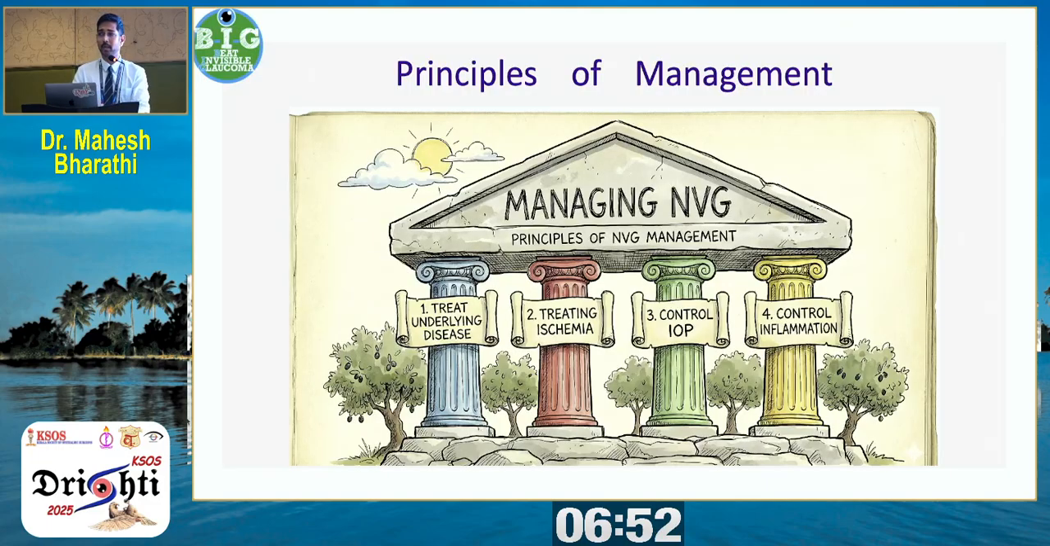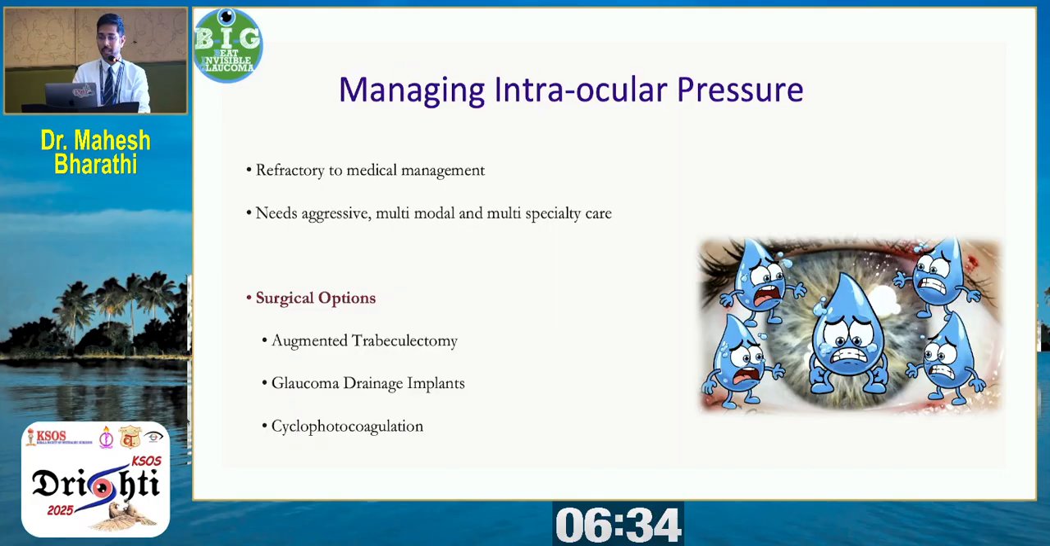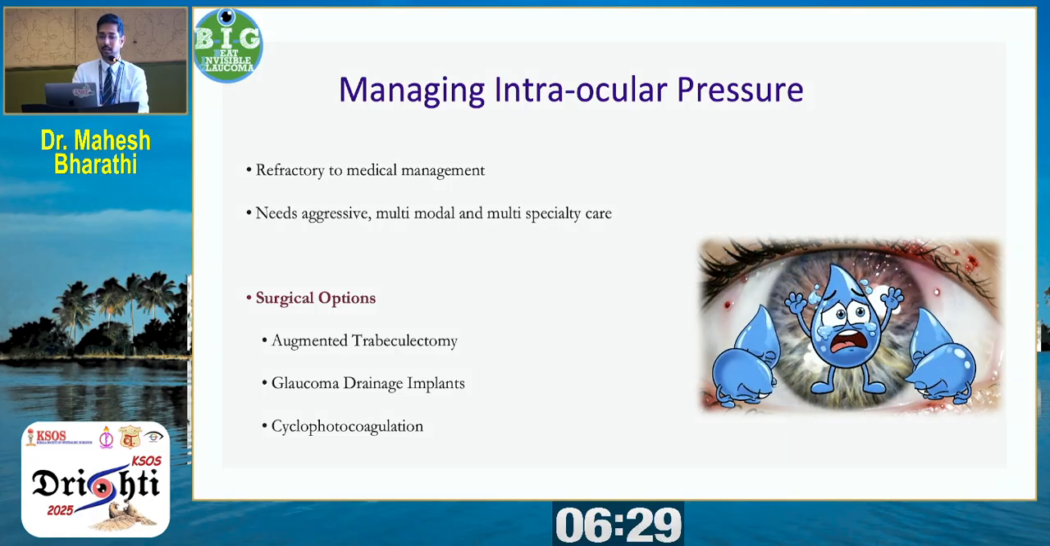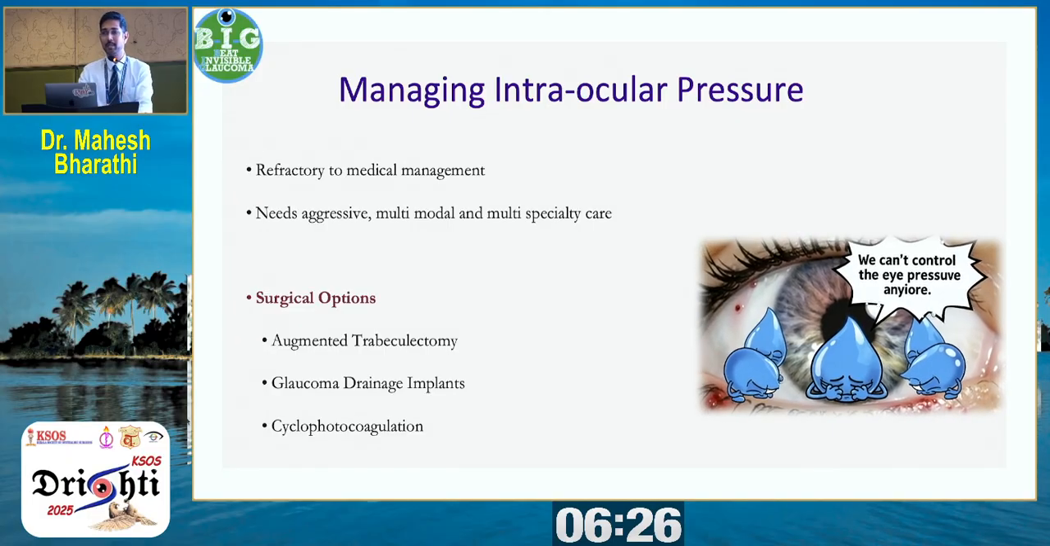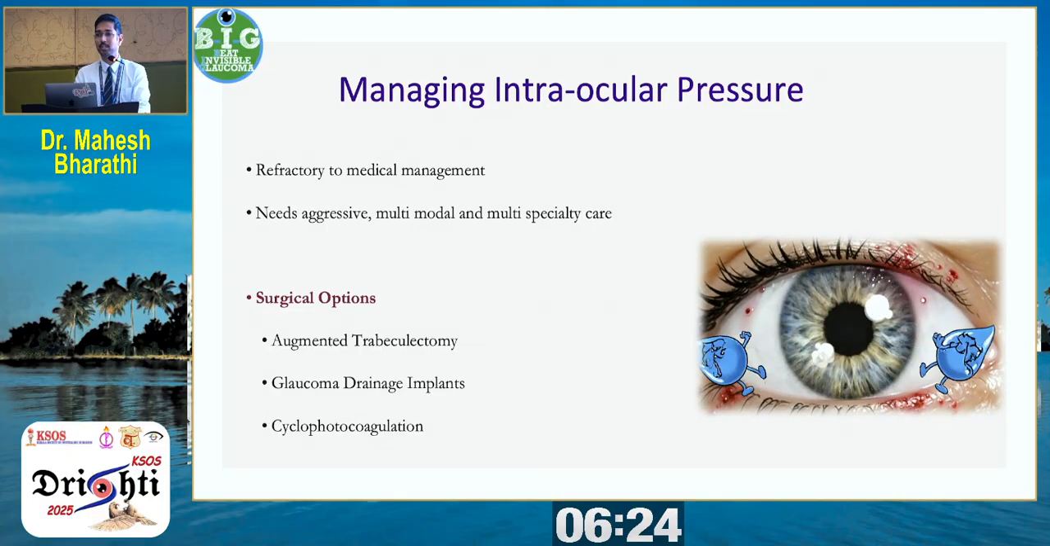I'm talking about the four pillars or principles of managing neovascular glaucoma. We have to absolutely take care of the underlying systemic disease, then treat the underlying ischemia, control the inflammation, and then comes controlling intraocular pressure. We'll leave the rest and focus on managing intraocular pressure. As I told, it's refractory to medical management and needs aggressive, multimodal and multi-speciality care. The surgical options available to us as of now are augmented trabeculectomy, glaucoma drainage implants, and cyclophotocoagulation.